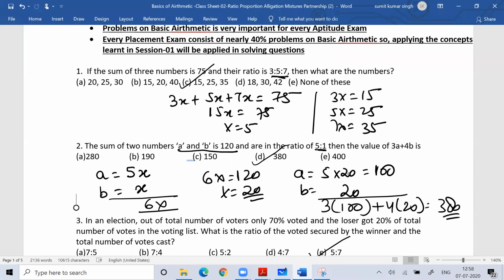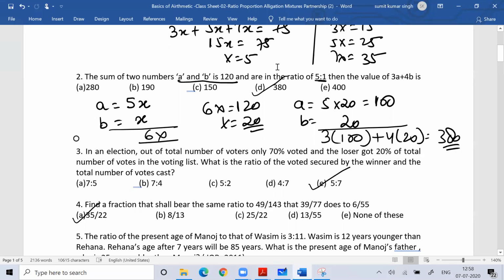Understood, everyone? Anyone have a doubt? Now see this question number 3. Try question number 3.